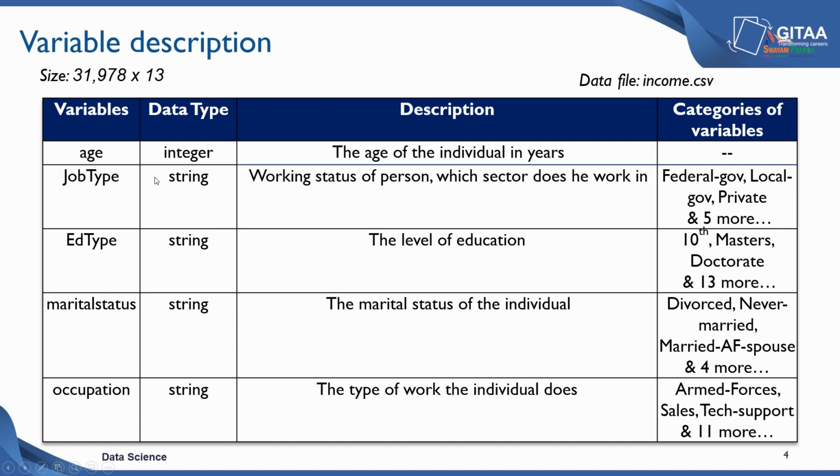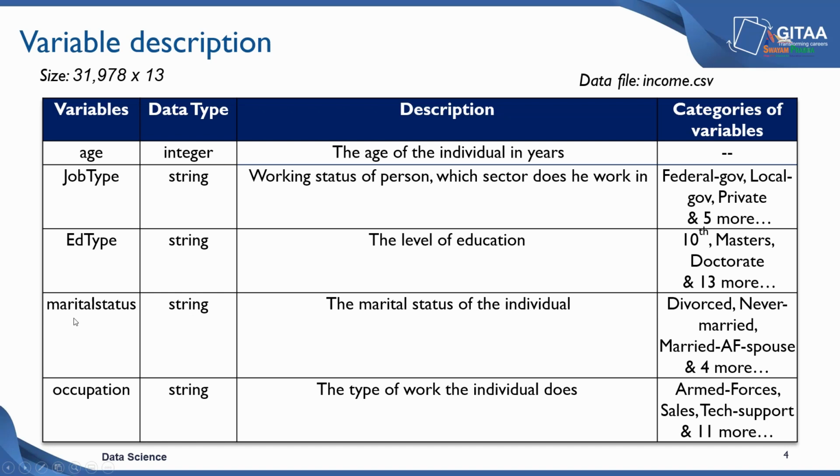That's why the data type is mentioned as string, which describes the working status of a person, like which sector he works in, whether he's working in federal government, local government, or private, and it also has 5 more categories to it. The next variable is ED type, which is also a categorical variable. It tells about the level of education of an individual, whether an individual has completed 10th standard, master's, or doctorate, and it also has 13 more educational levels to it.